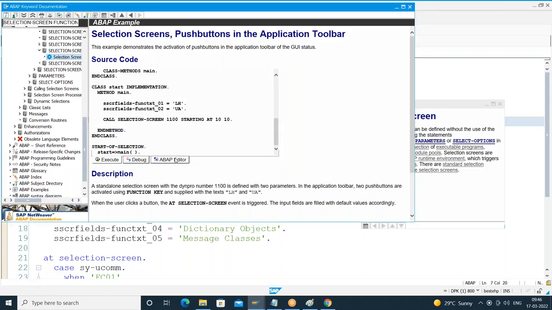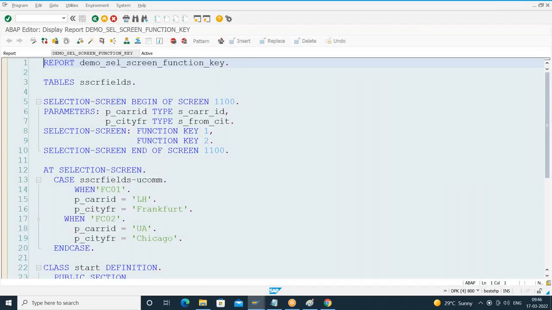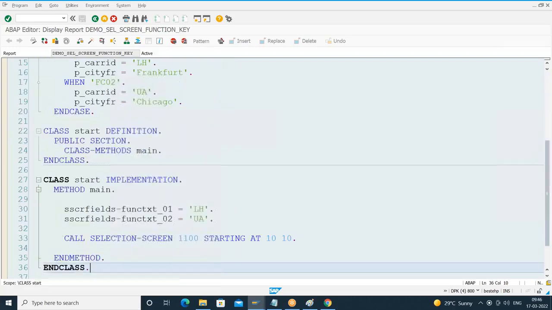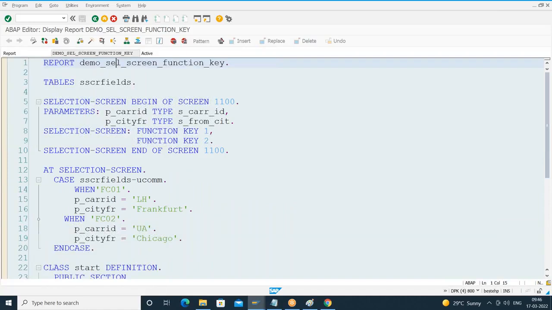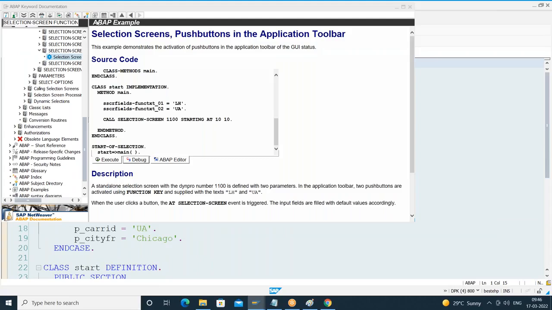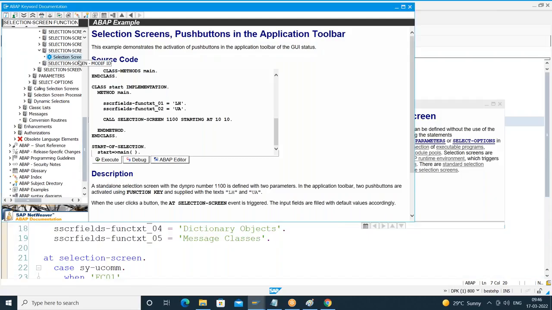If I click on the ABAP editor, it has taken the control to the ABAP editor. They took that control to that program. Check how they are adding it here. Check whether it is relevant for your requirement or not. Like that you have to do R&D. Am I clear? So check the examples.